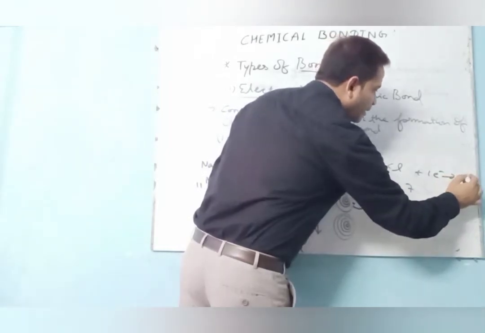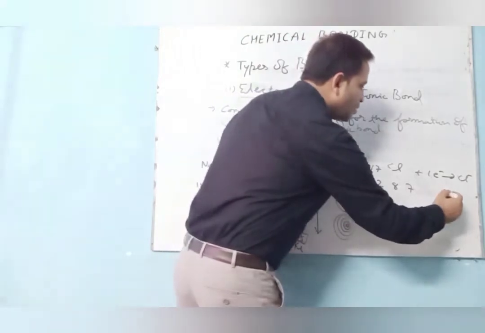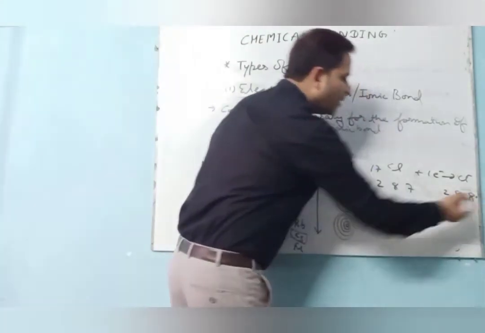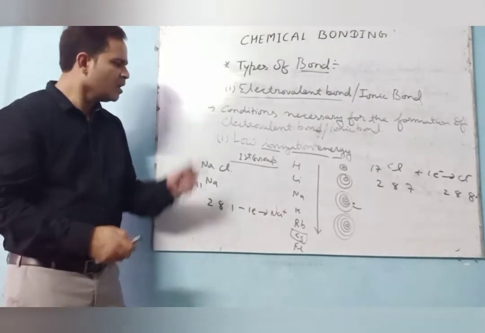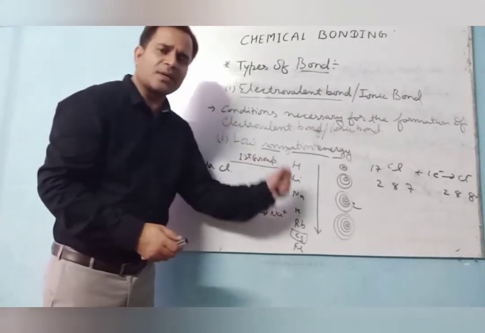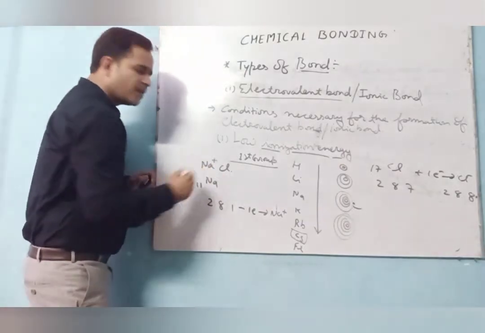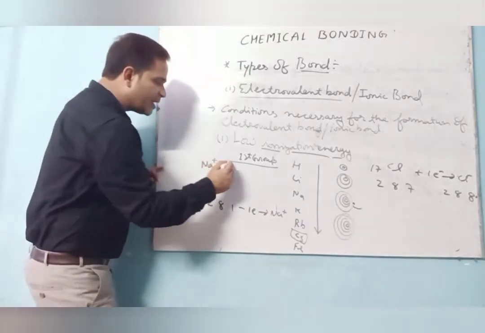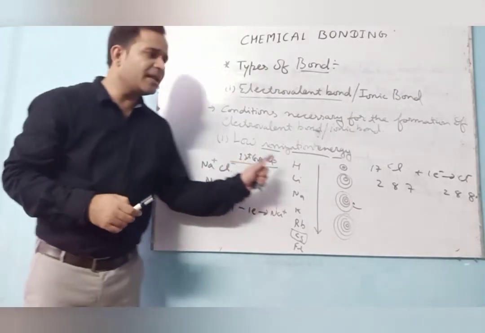Chlorine anion, that is said to be negative charge, that is 2, 8, 8 to fulfill their nearest electronic configuration, that is argon. So what I am saying, one of the sodium atoms loses its 1 electron, while the chlorine atom gains 1 electron. Why does the chlorine atom gain an electron?